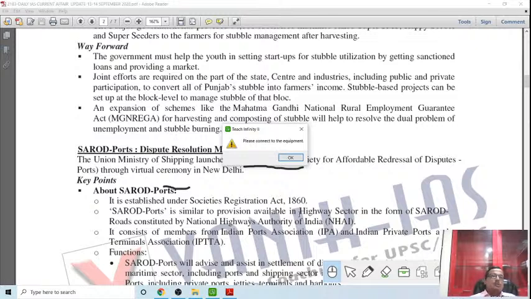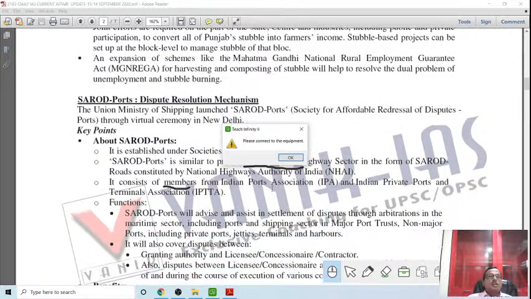Then go to the news directly. It consists of members from the Indian Ports Association and the Indian Private Port and Terminal Association. What will be the function? This board will advise and assist in the settlement of disputes through arbitration in the maritime sector, including the port and shipping sector, in major ports and non-major ports, including private ports, jetties, terminals and harbours.